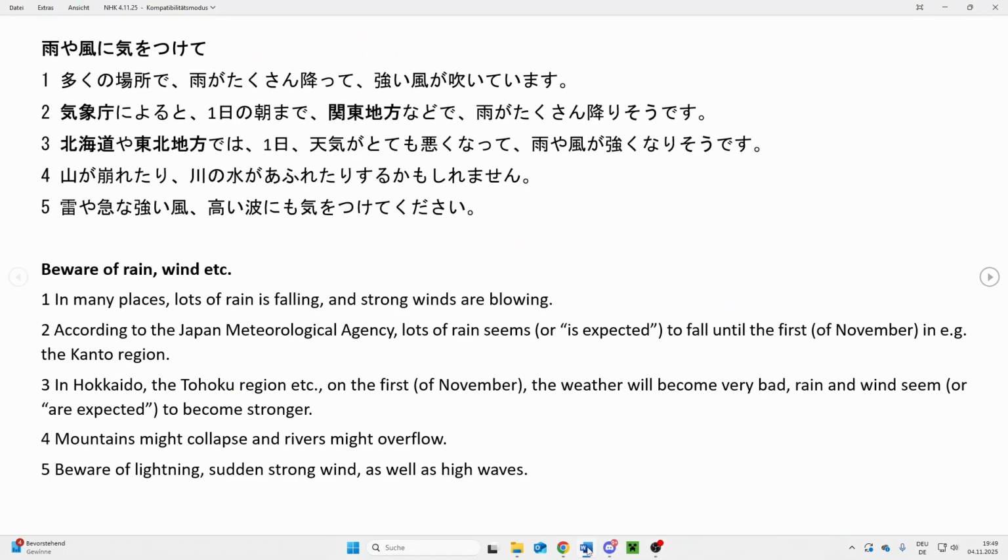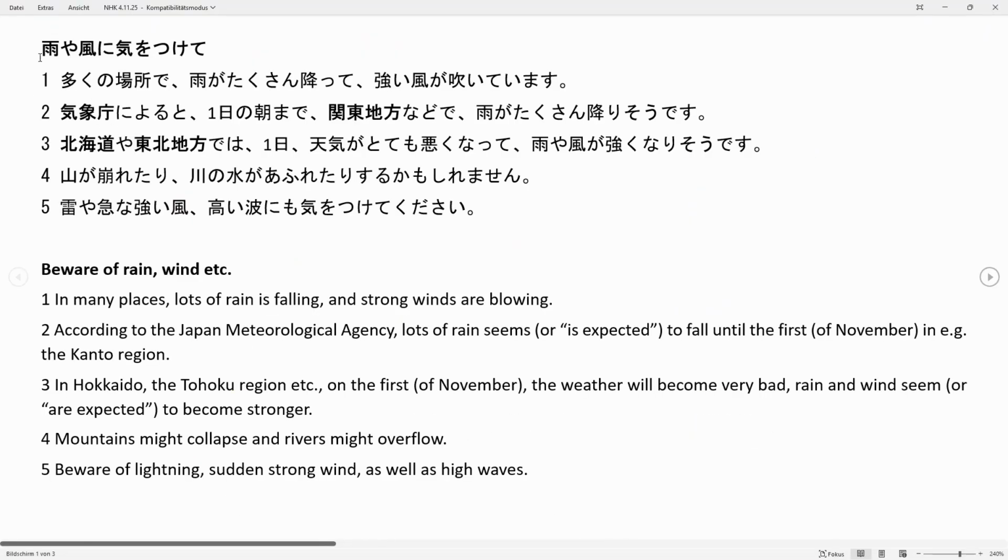Alright, next we will go to translating. I have prepared the article once again in Japanese as well as my English translation, and we'll go through it sentence by sentence. First the title, 雨や風に気をつけて: Beware of rain, wind, etc.